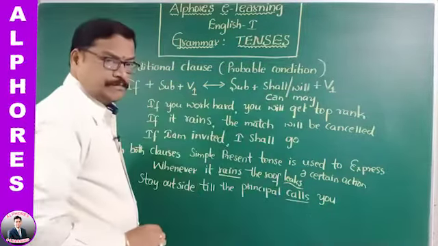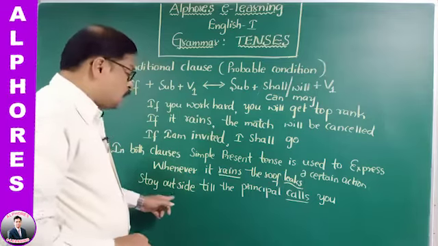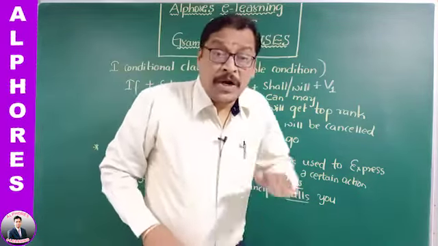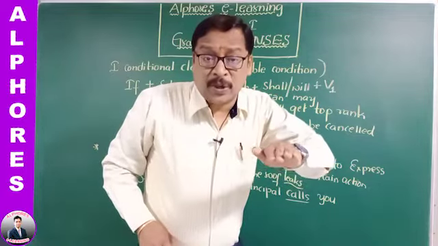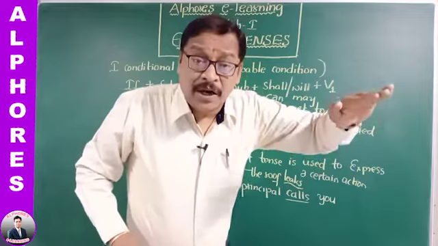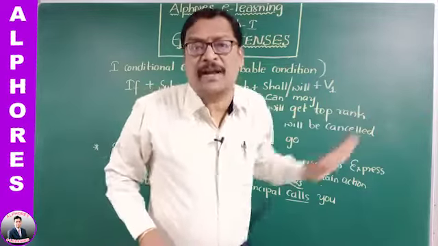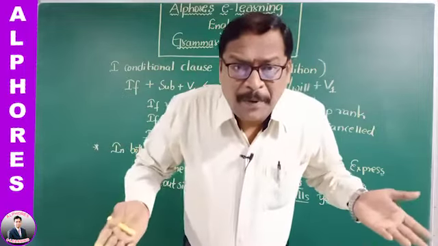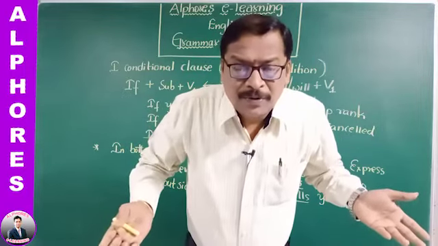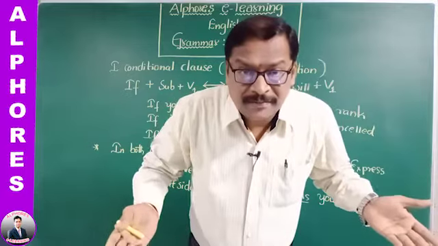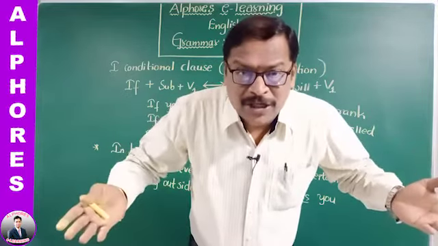This you observe. Stay outside till the principal calls you. Till the principal calls you is a subordinate clause because it does not give complete sense without main clause. Till the principal calls you. You can easily understand that the sentence is incomplete.